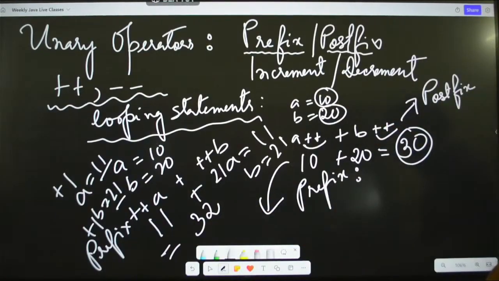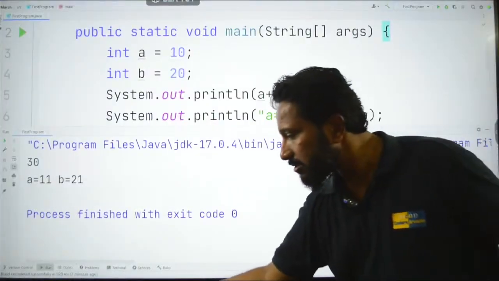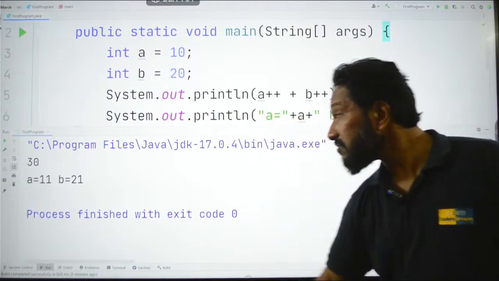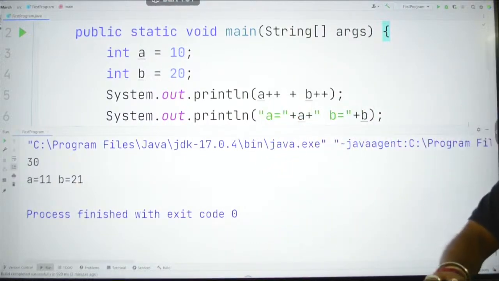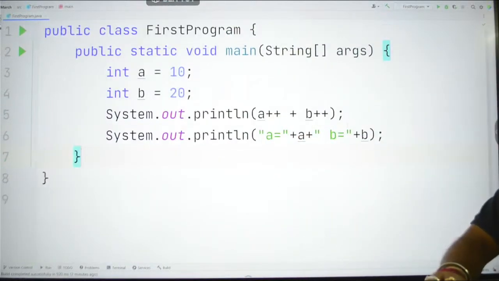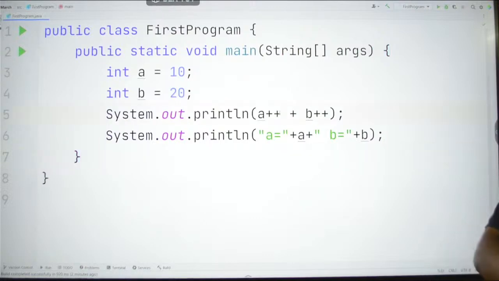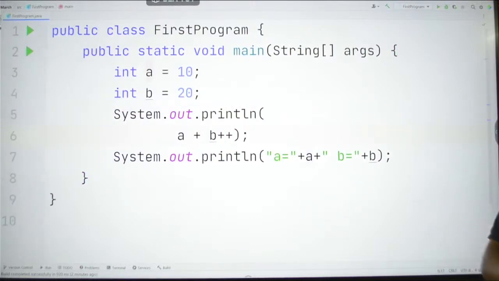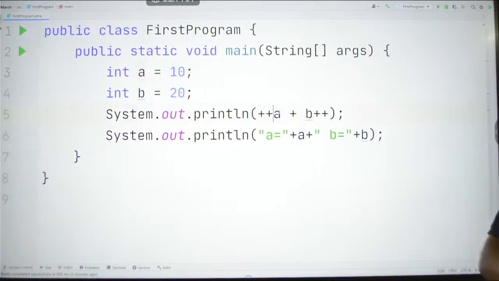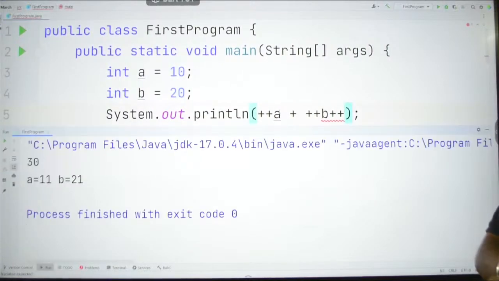Now let's go back to our IDE and try to understand this better. Okay, so what I will do is I will just remove this from here and write it here, say plus plus, and here I will use plus plus. Okay, let me close this part.